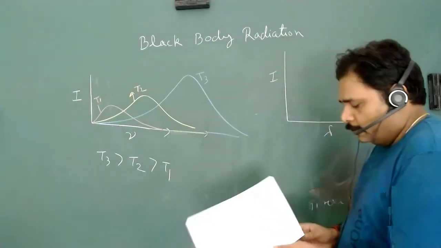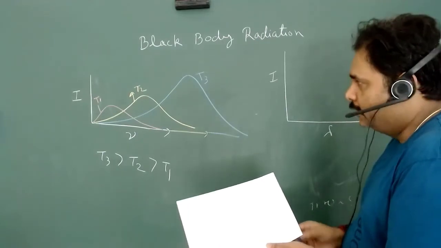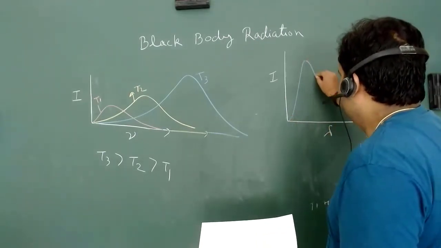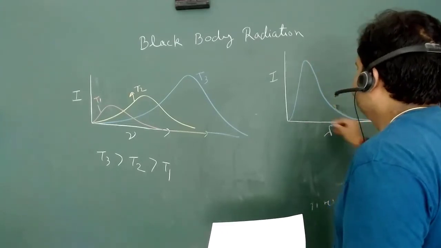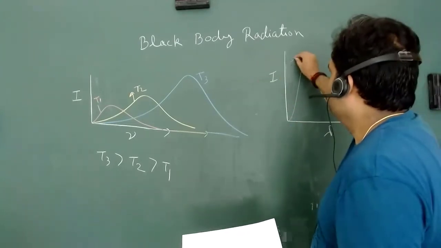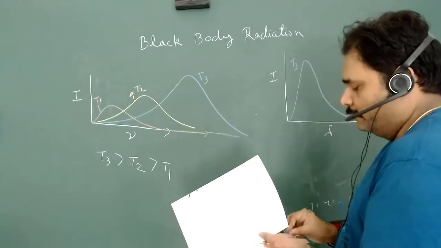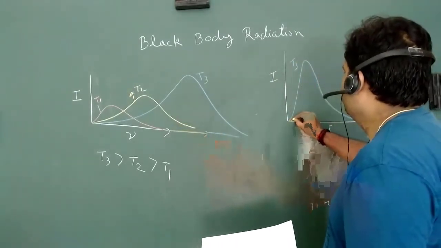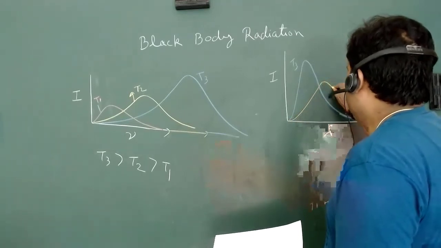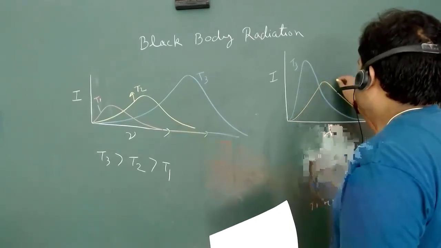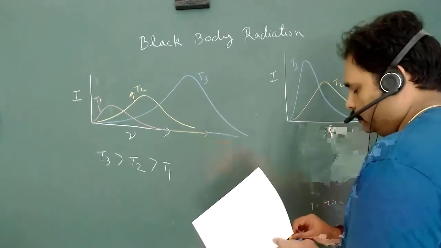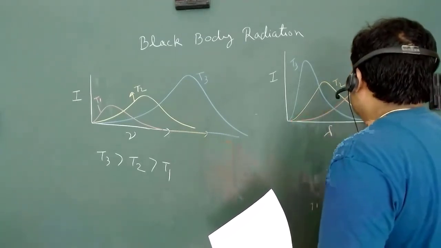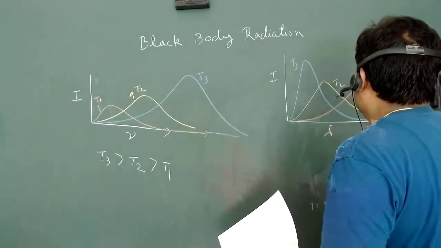So if we plot it, the first curve is the blue curve, which is T3, then we have the yellow curve, which is T2, and then we have the red curve, which is T1.